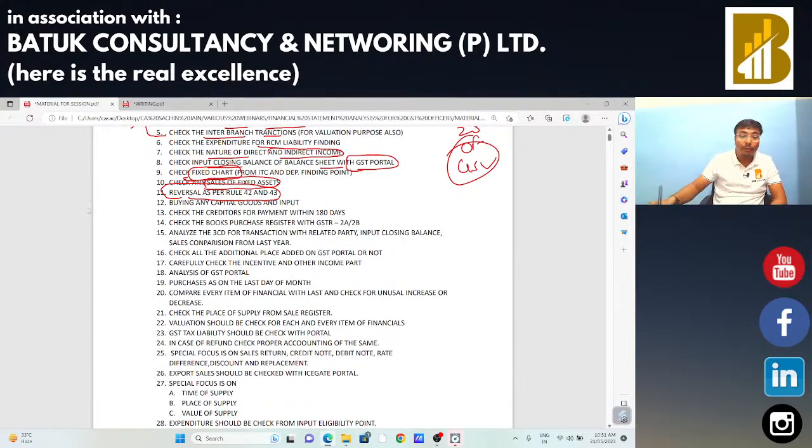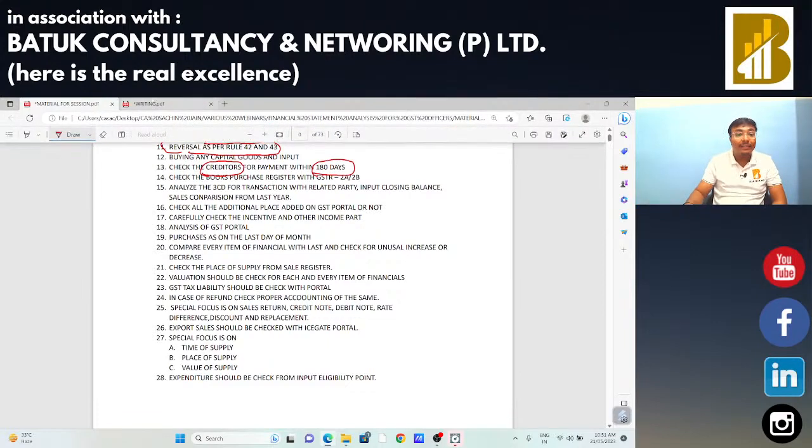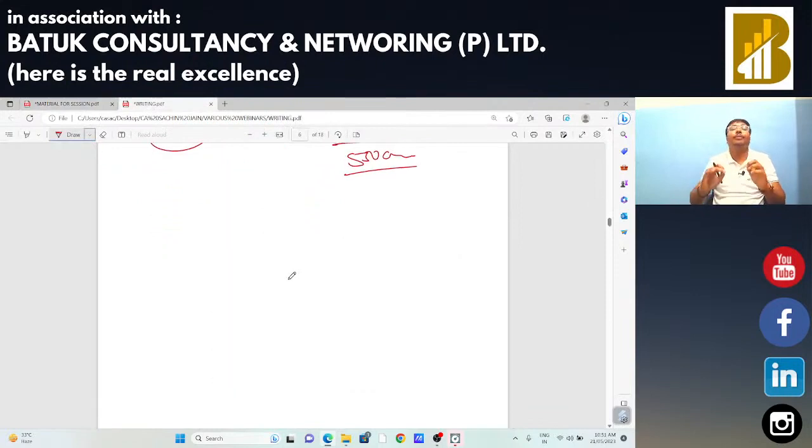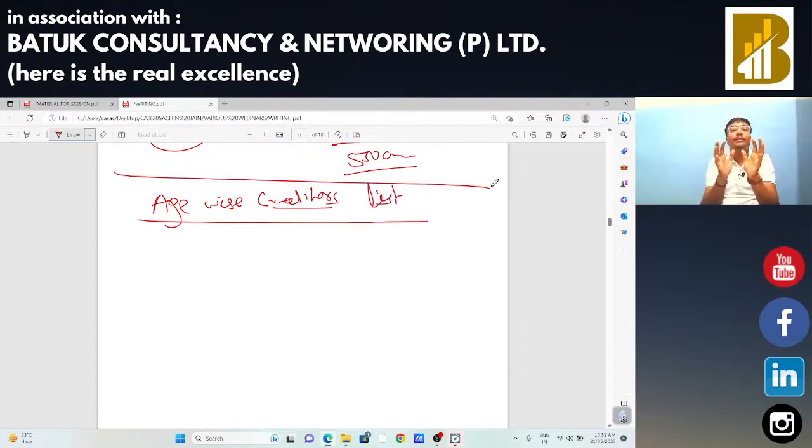Okay sir. Now sir, creditors within 180 days. So you need to take the age wise creditors list from the particular party. Okay, so you need to demand the age wise creditors list from that particular entity. Sir, please provide us the age wise creditors list.